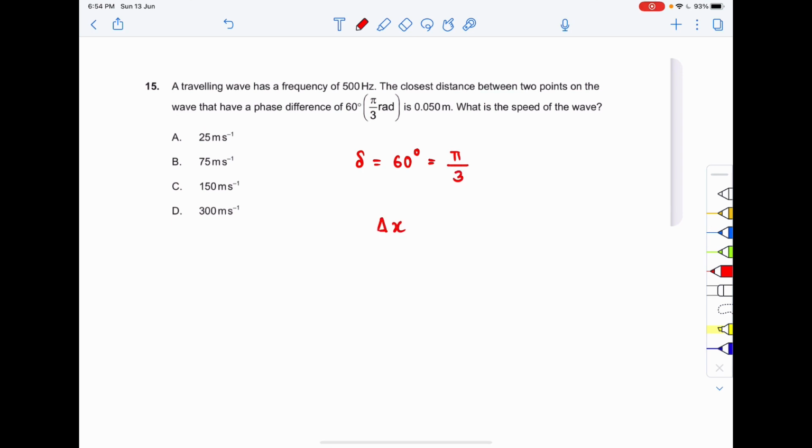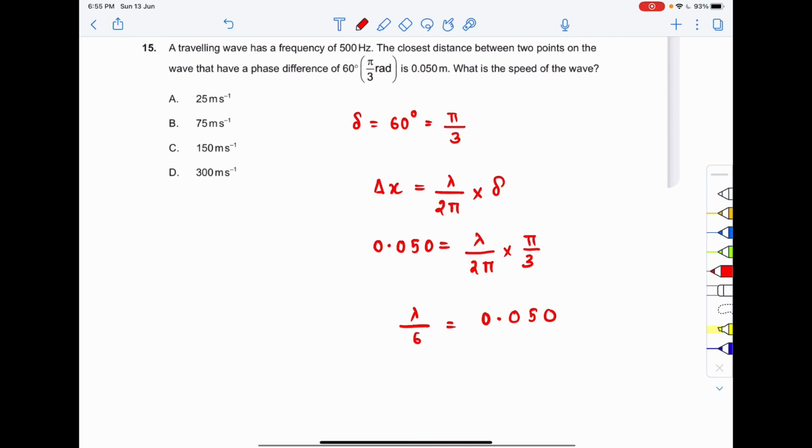Delta x, the distance between 2 points in a wave, is equal to lambda by 2 pi into delta, right? Delta x is 0.050. We need to find lambda. Lambda divided by 2 pi into delta, where delta is pi by 3, so pi cancels and we get lambda by 6. This is equal to 0.050, so lambda comes out to be 0.300.